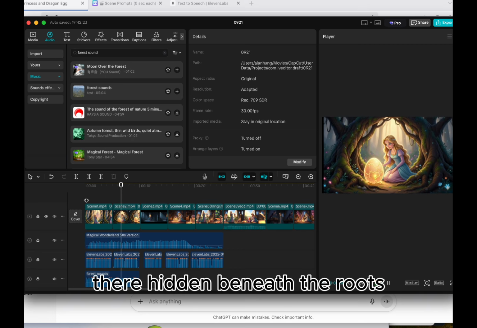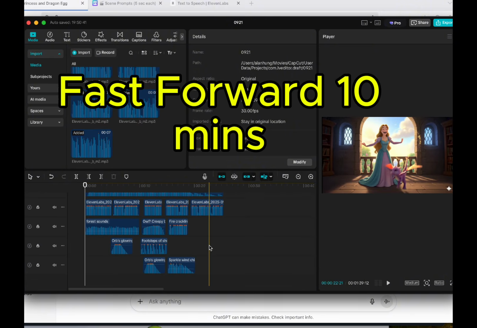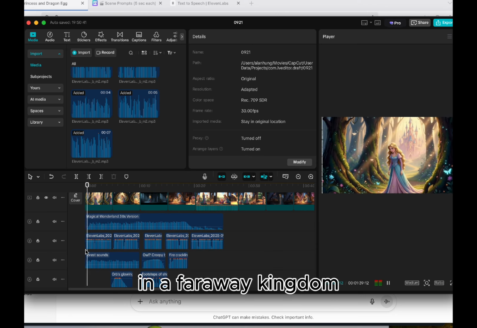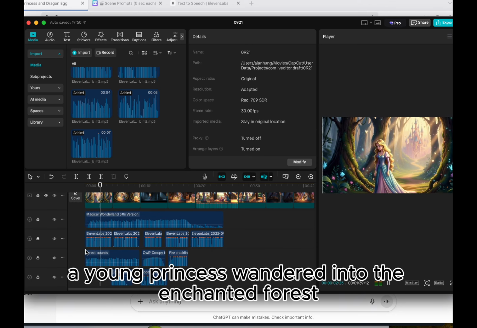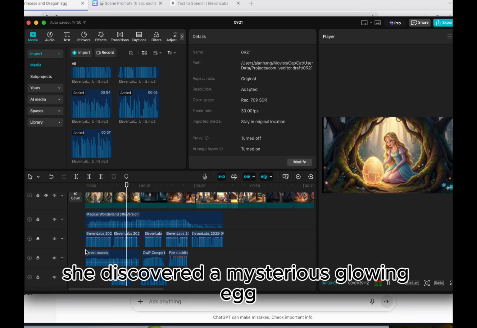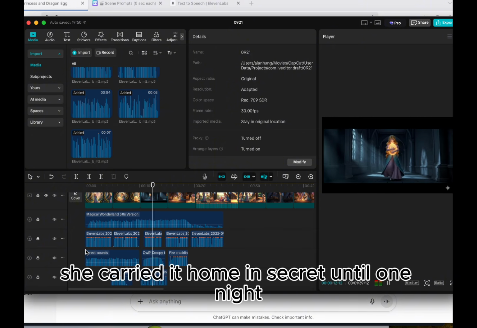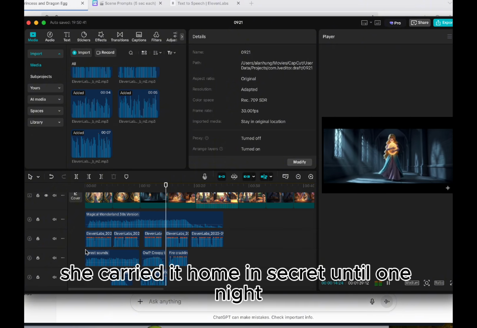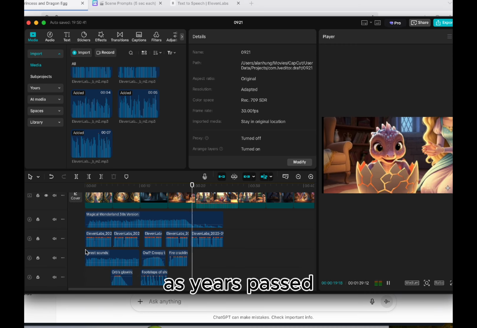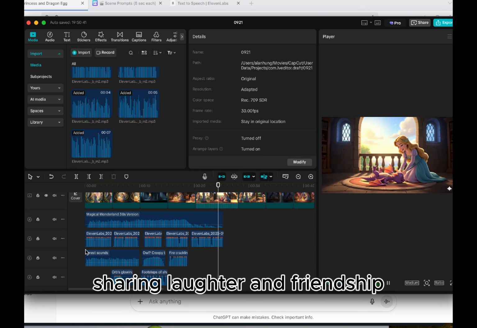There, hidden beneath the roots, she discovered a mysterious glowing egg. In a faraway kingdom, a young princess wandered into the enchanted forest. There, hidden beneath the roots, she discovered a mysterious glowing egg. Curious and protective, she carried it home in secret. Until one night, the egg cracked open, revealing a baby dragon. As years passed, the princess and the dragon grew up together, sharing laughter and friendship.